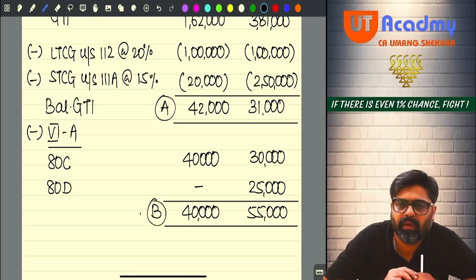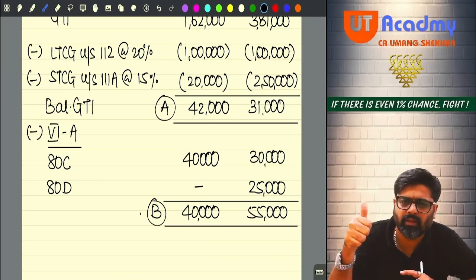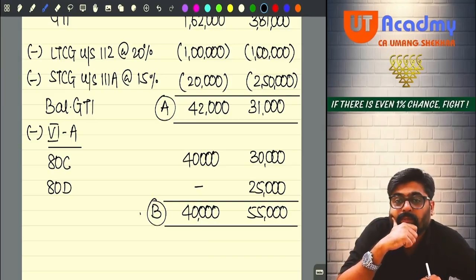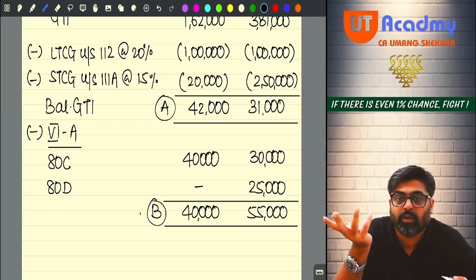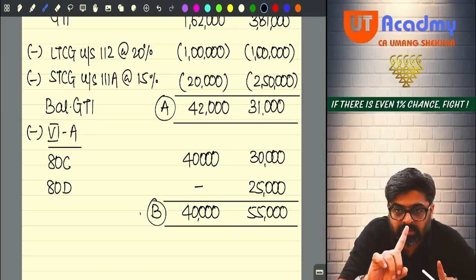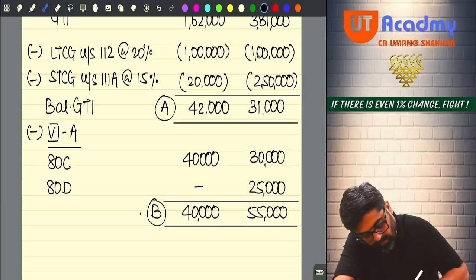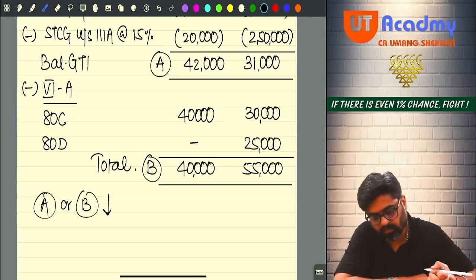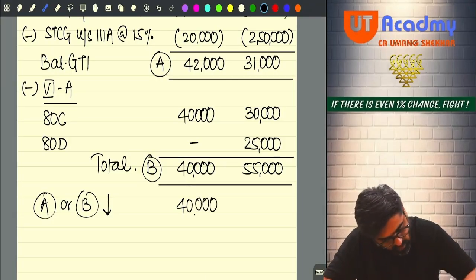Now A minus B, if I directly do now, what will happen? First will be having 2,000, that is okay. But 31,000 minus 55, if I do, that means I am taking more deduction as compared to my balance GTI, which is not possible. So my deductions have to be restricted to the extent of my balance GTI. So what I'll do? A or B, whichever is lower. 40,000. A or B, whichever is lower, 31,000.